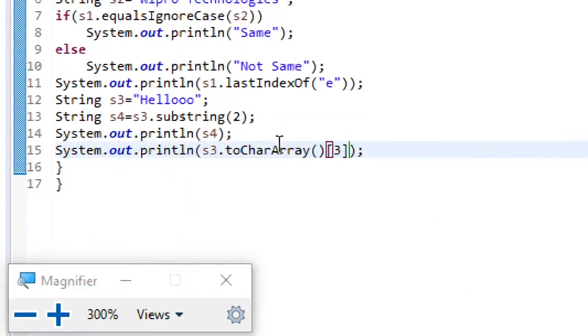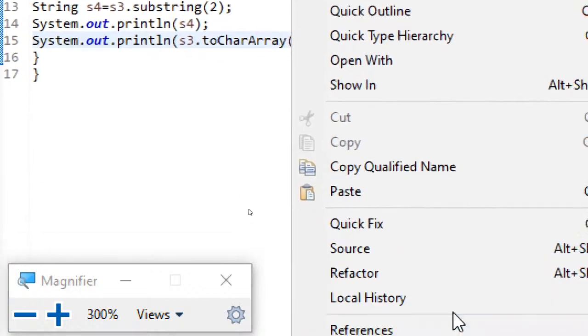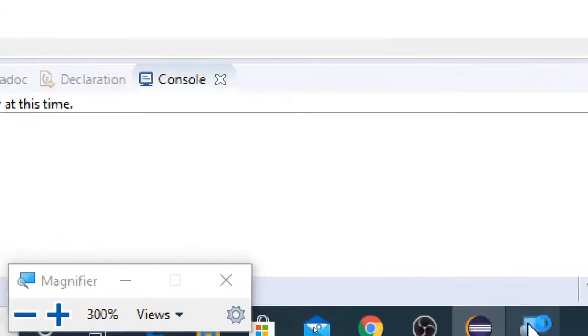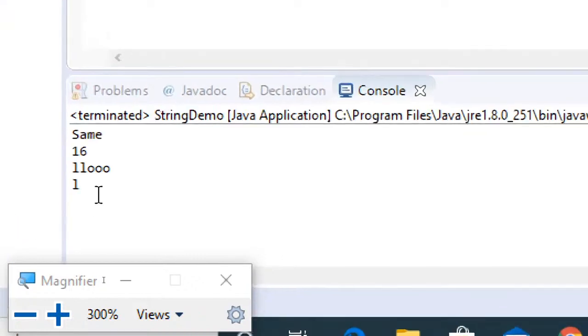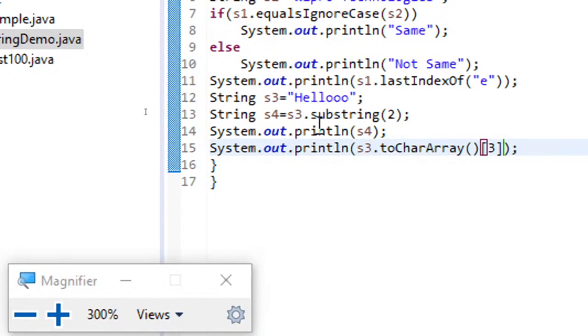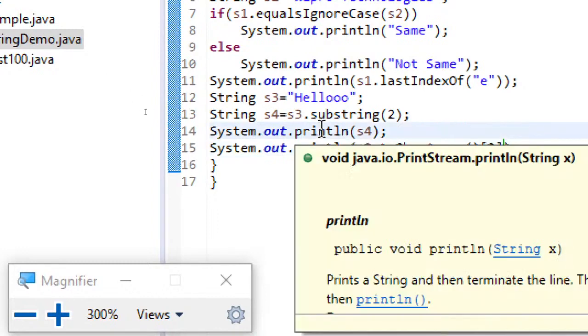So here you can see what I have done. Instead of directly giving the index which I wanted to see, since I can't directly see it, I can use the toCharArray, which will convert all the characters into an array. So you can see L being displayed. So this is how you can make use of the string class methods. These are all the string class methods.